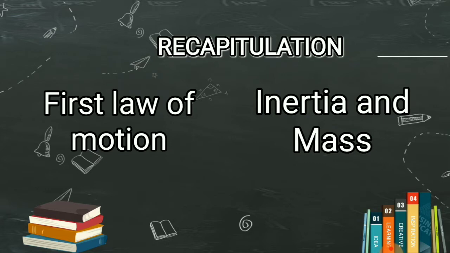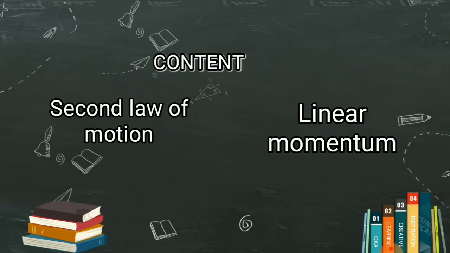Is it clear, children? The mass of an object is considered a measure of inertia. Why? Because it purely depends upon the mass. That's why, as a criterion, we take the mass of an object. Yes, let us enter into today's content. Today we will learn about the second law of motion and how it is related to linear momentum.